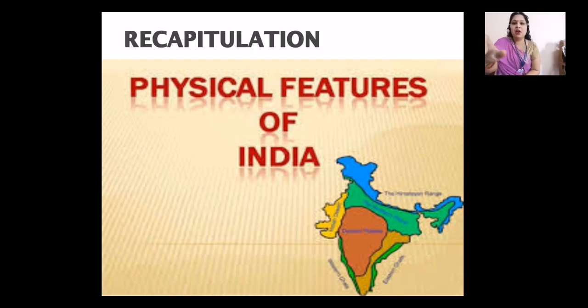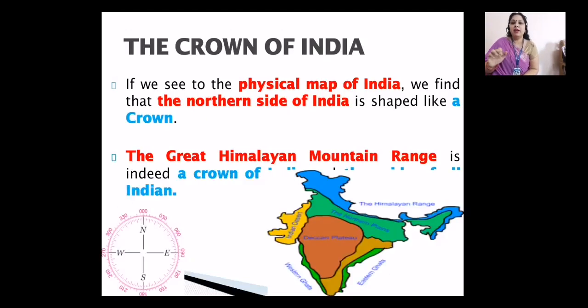Now we will see how India has a crown. If we see the physical features of India, we see that the northern side of India is shaped like a crown. You can see on the right hand side, in this slide, the map. On the left hand side, I have shown you the directions: north, south, east, and west.